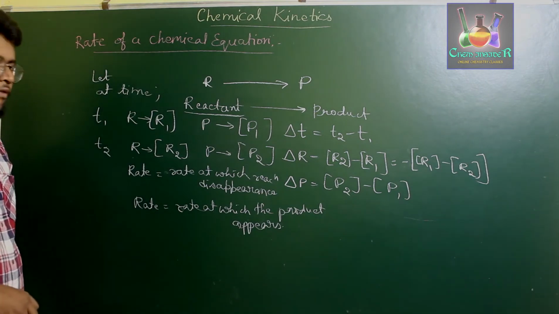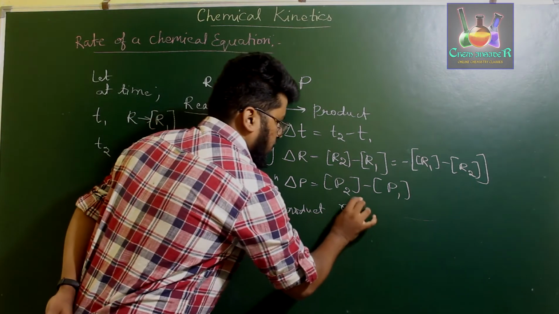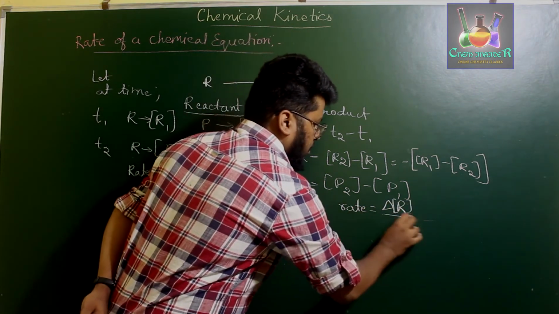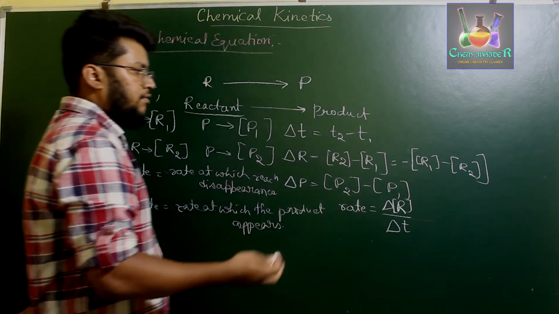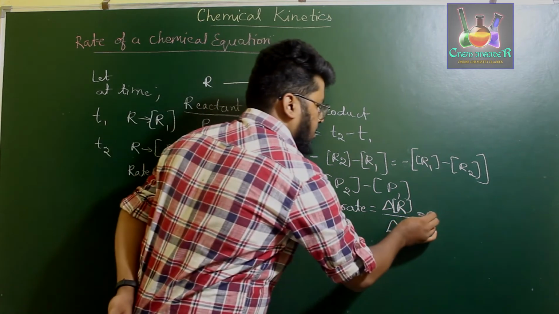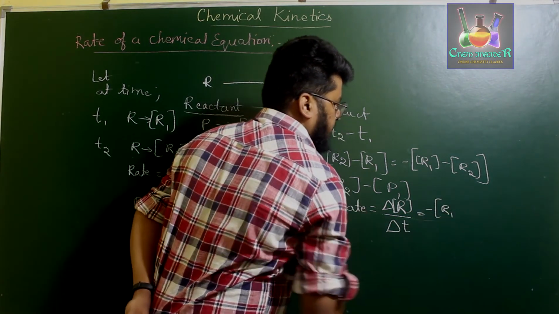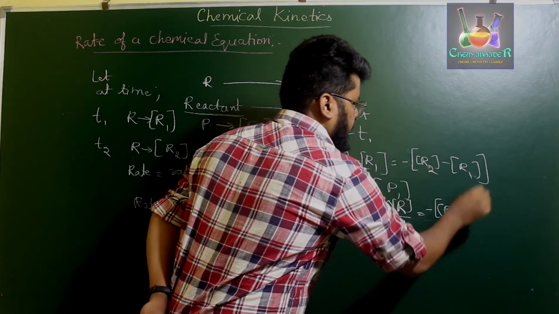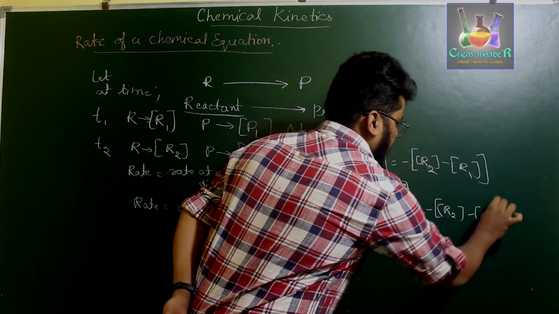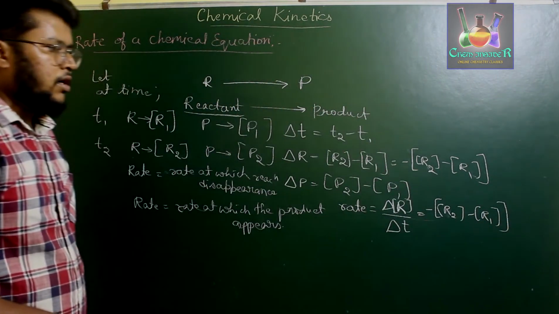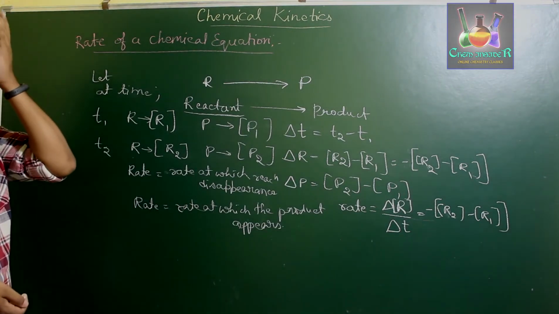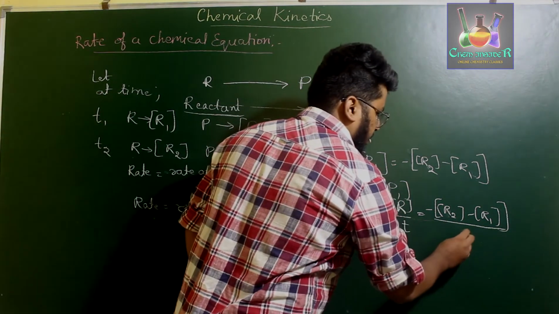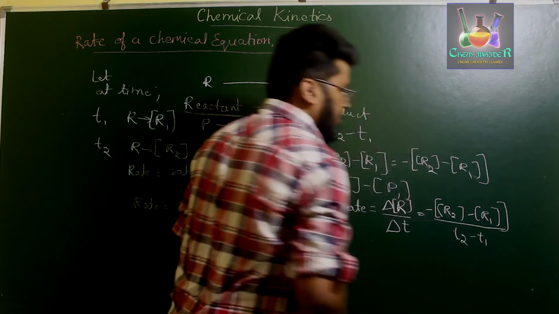So if you have to define the rate of the reaction, the rate is equal to minus delta R by delta T. Since delta R is a negative value, we have to take it as minus of R2 minus R1, because the concentration of R2 is always less than that of R1. So the concentration of reactant decreases, divided by T2 minus T1.